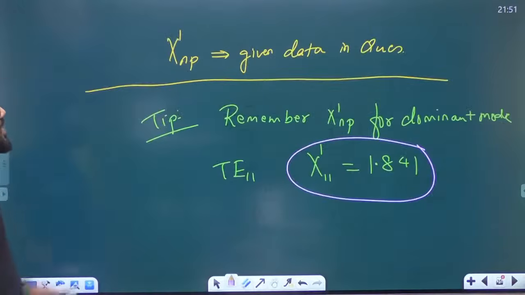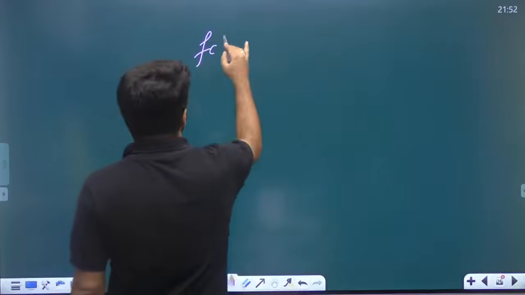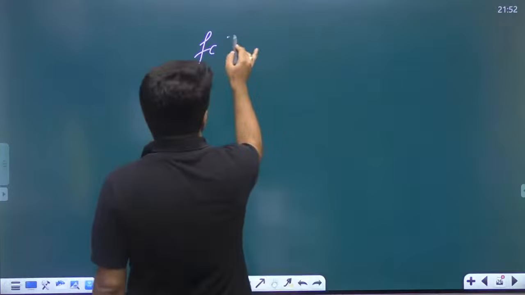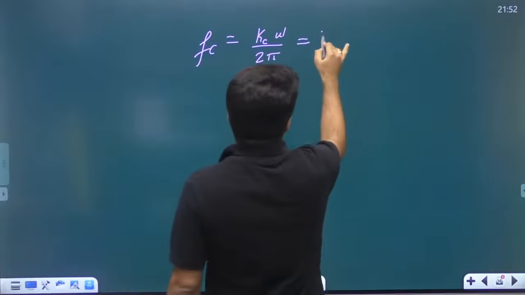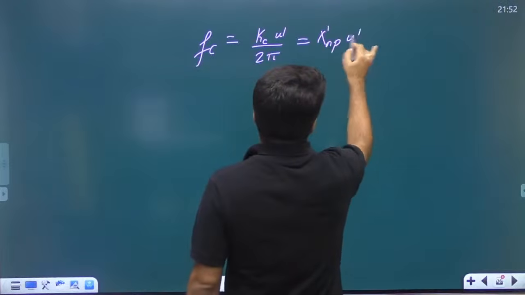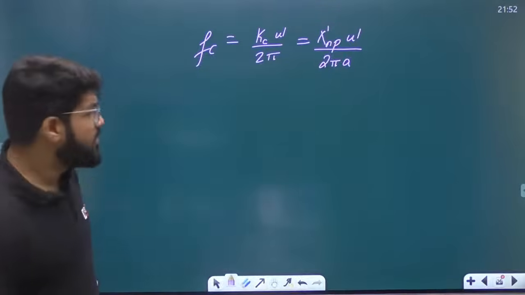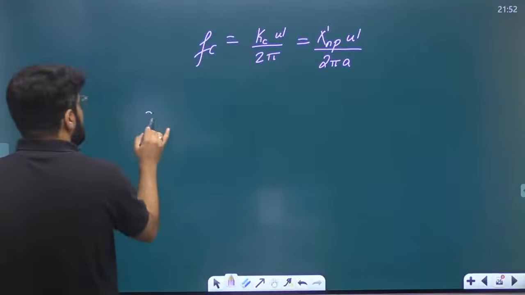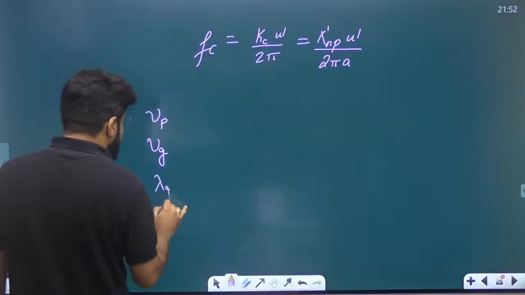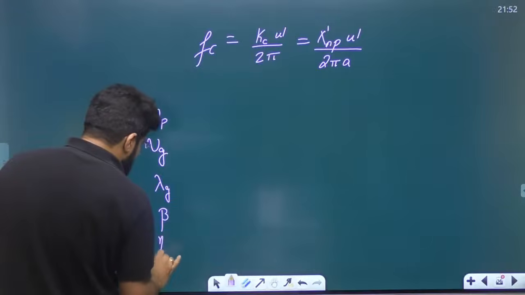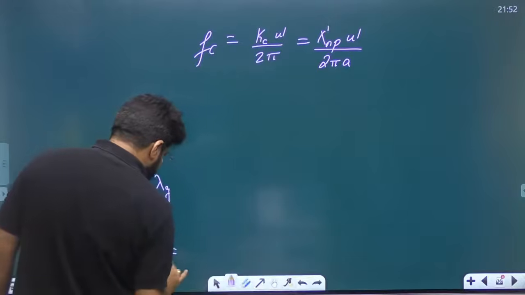Okay, so that was the cutoff frequency formula. Let me write it down once again: Kc equals X dash NP u dash by 2 pi A, where A is the waveguide radius and X dash will be given in the question. Rest, what is the formula for VP? What is the formula for VG? Group velocity, phase velocity, guided wavelength, beta formula, intrinsic impedance for TE, intrinsic impedance for TM.